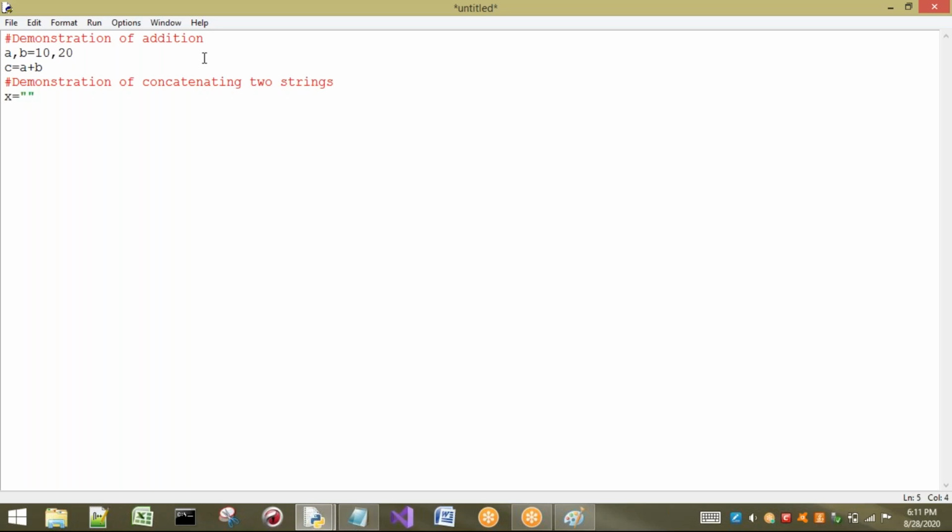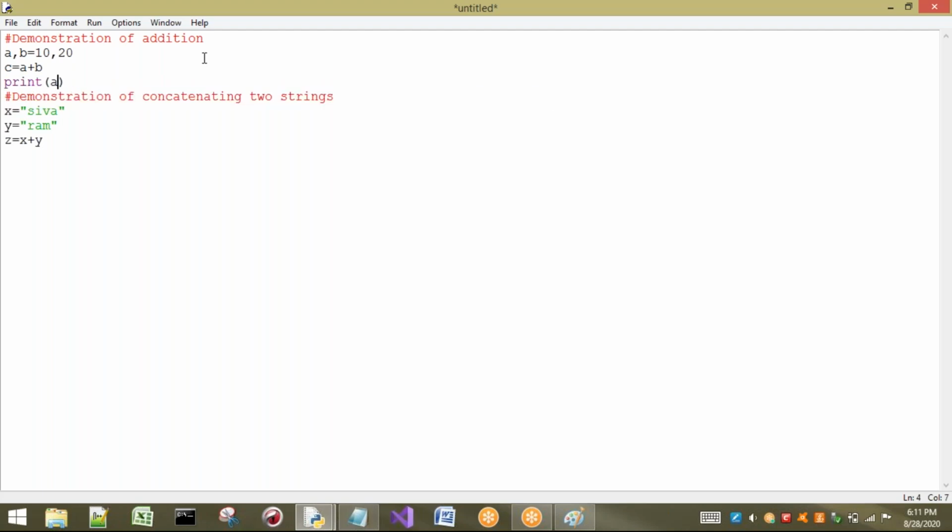So x equal to Shiva, and also here I can write y equal to Ram. So if I write z equal to x plus y, you generally don't know what it does, but here I have written one comment about this code. So you can understand: this is a demonstration of concatenating two strings. Then you can understand that x plus y means the plus is going to concatenate two strings. Okay, so let us see how it is going to be done.